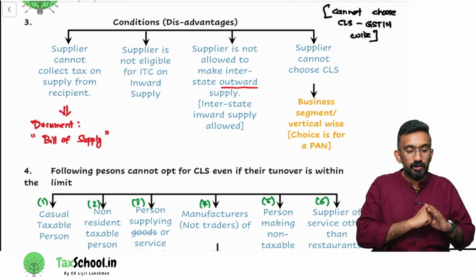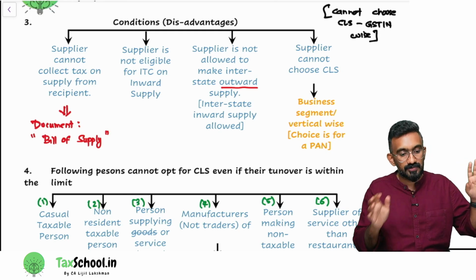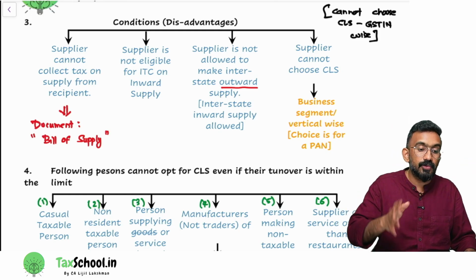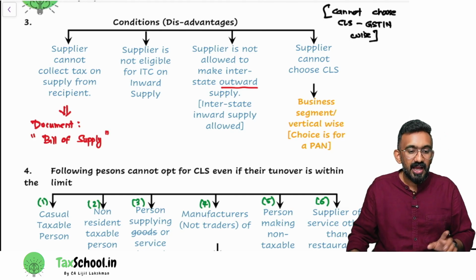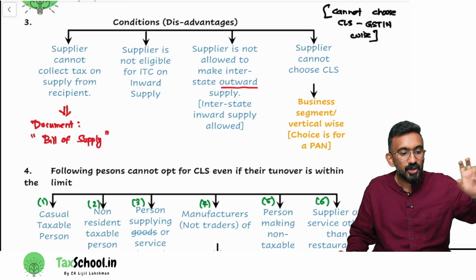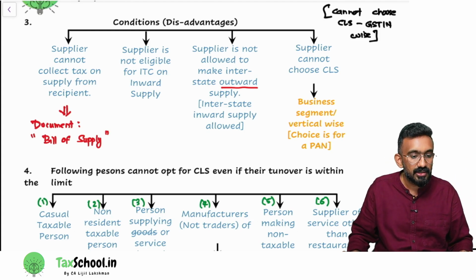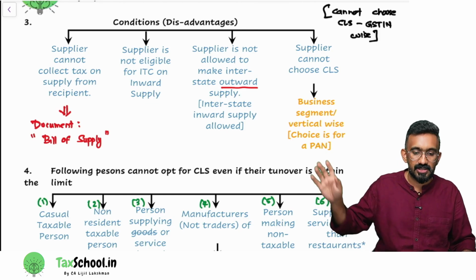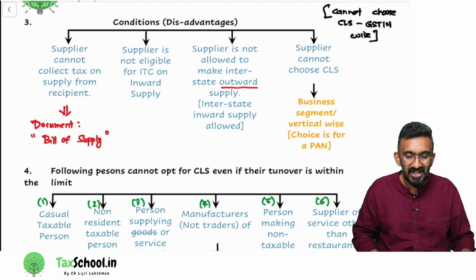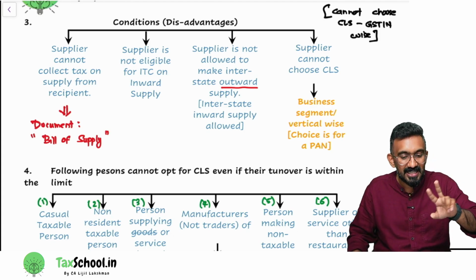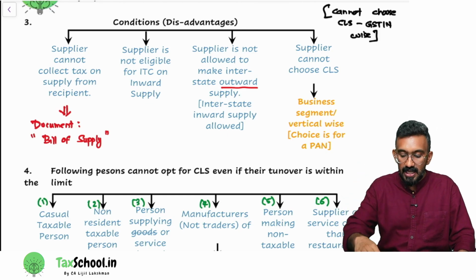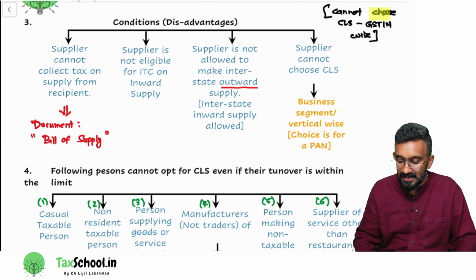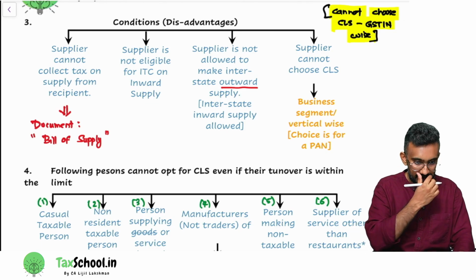Either go for the composition levy scheme for both of these branches, or don't go for the composition levy scheme for both of these branches. What cannot be done? I want composition for the Chennai branch, I want the normal scheme for the Bangalore branch. Is that allowed? That will not be allowed. That is the meaning of supplier cannot choose the composition levy scheme business segment or vertical wise. The choice is at PAN level. What is not the choice? Can you choose this GSTIN wise? No, you cannot choose the composition levy scheme GSTIN wise.